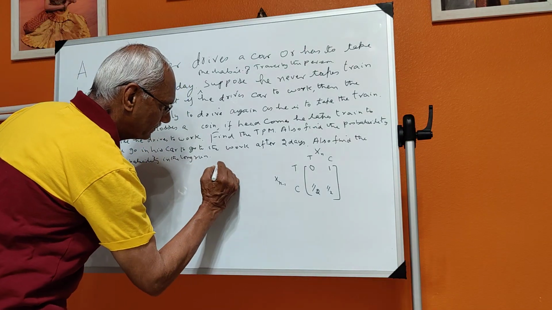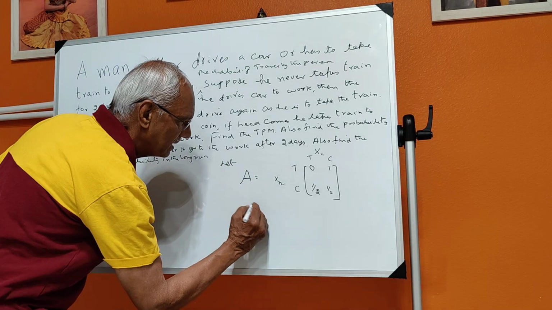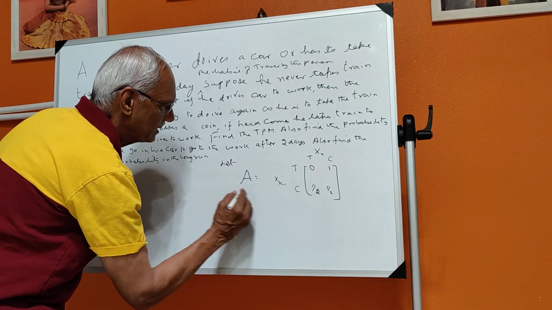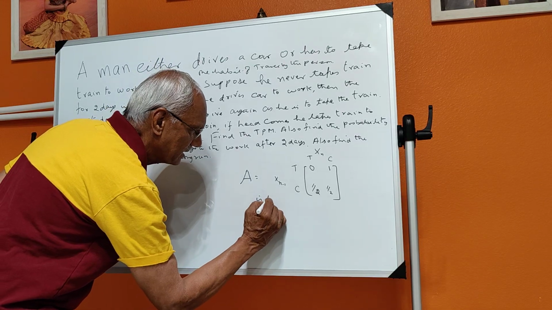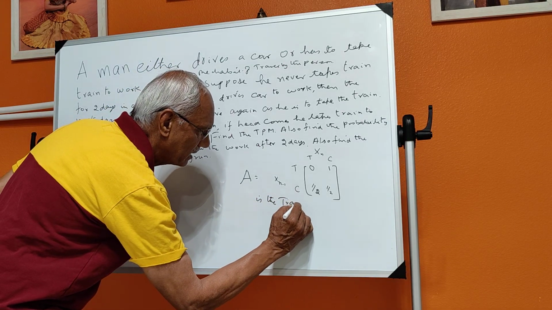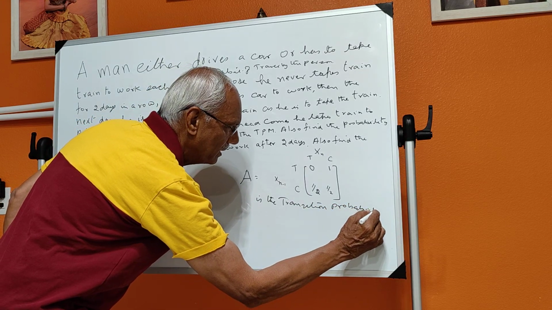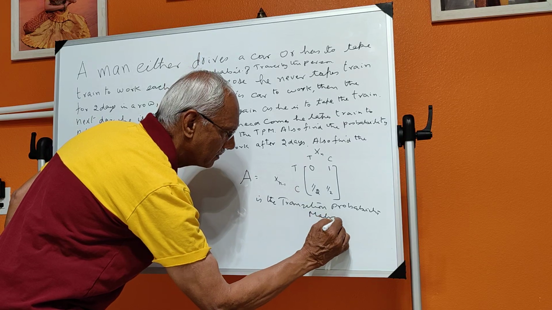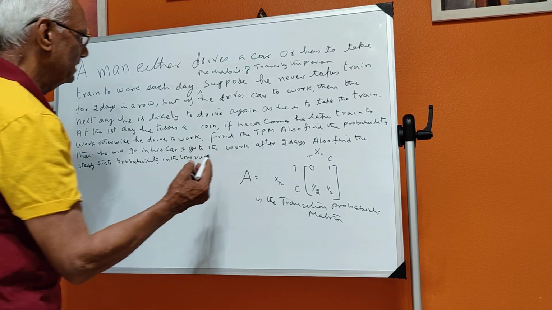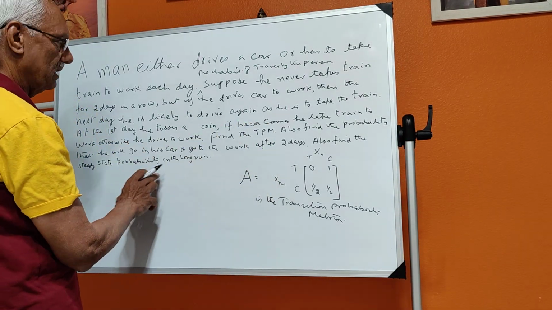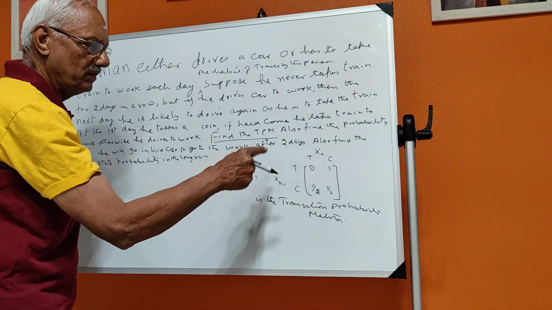Let A be equal to this. This is the transition probability matrix. Now, this first part is over. He is asking you to find the transition probability matrix. I hope that you are able to understand the meaning.